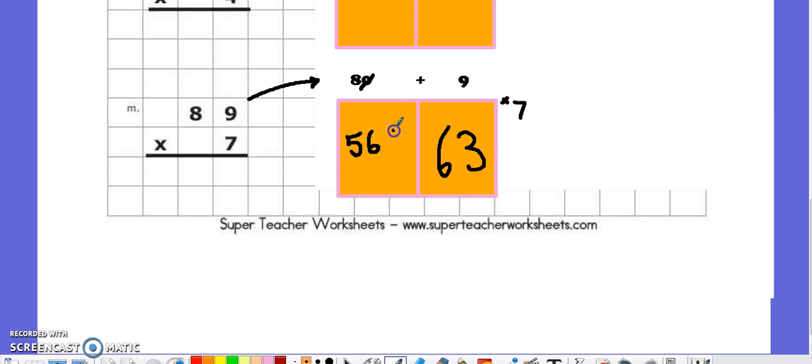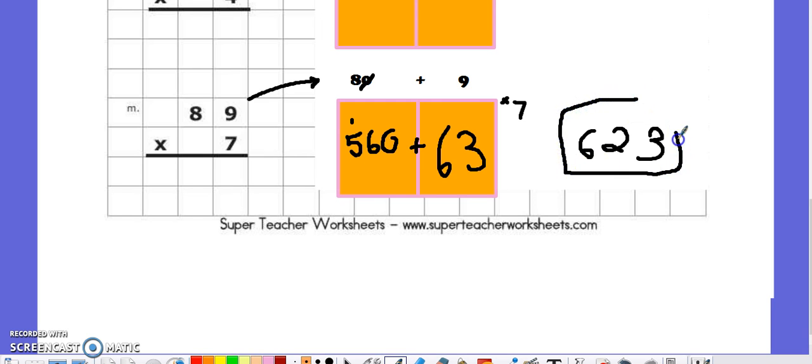Add back in my 0 and get 560. Add them together, 3 in the ones, 6 plus 6 is 12, carry my 1, 2 in the tens, 5 plus 1 is 6. My answer should be 623.